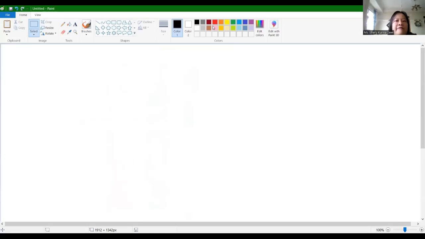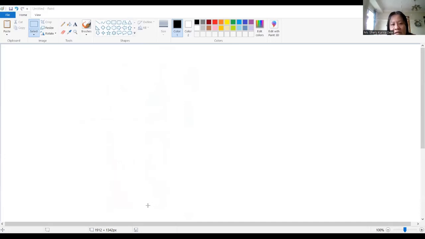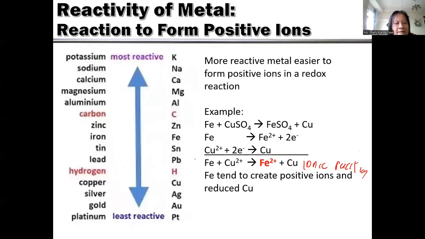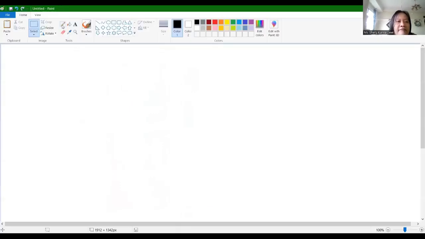For example, if a metal displaces other metals, we can see it in the reactivity series. For example, I have iron(II) oxide plus sodium.